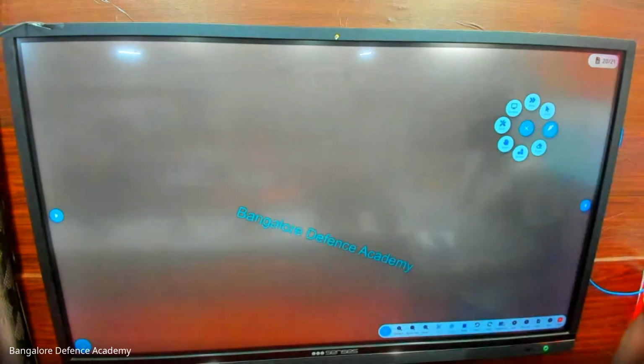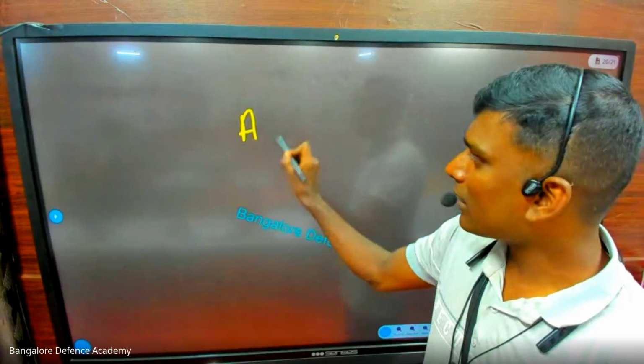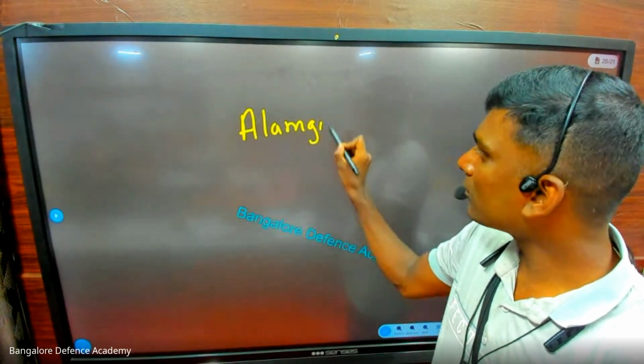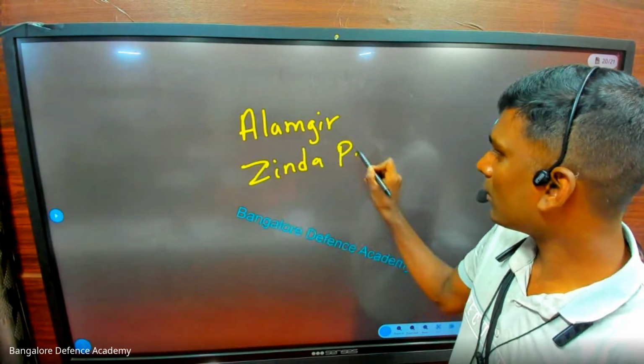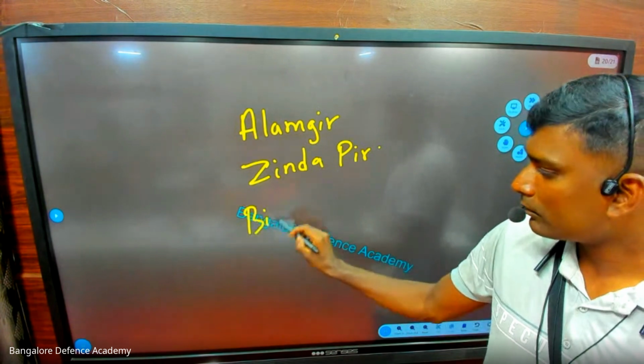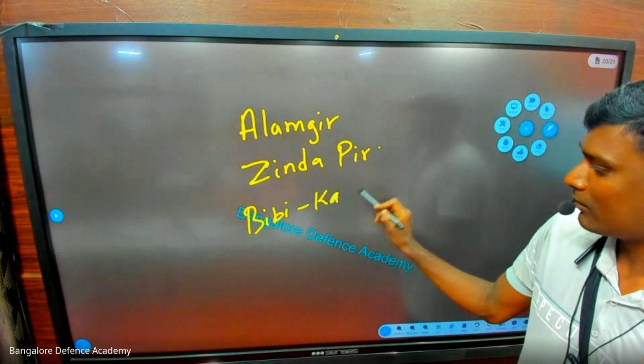For us, the stories are not important. For us, directly we'll go to Alamgir. Write down. Alamgir, Zinda Pir, Bibi ka Maqbara. Is it understood or not?